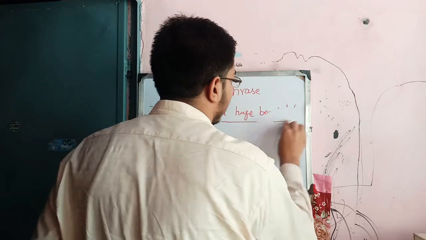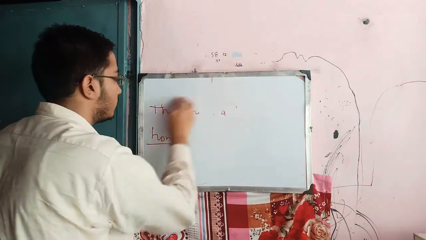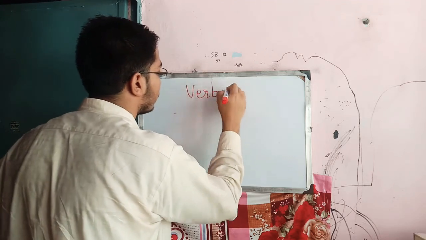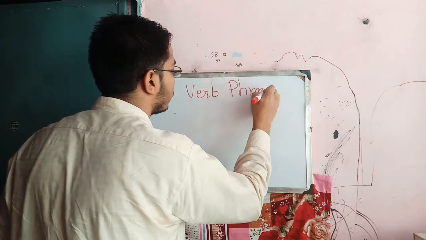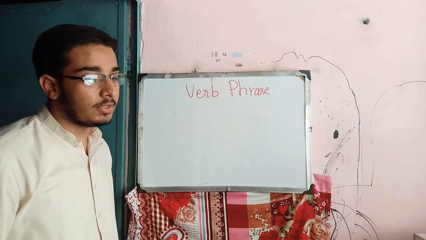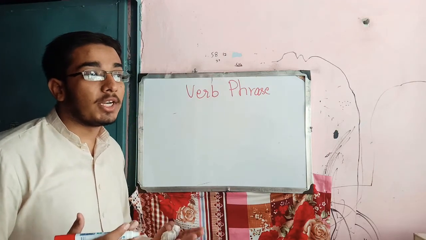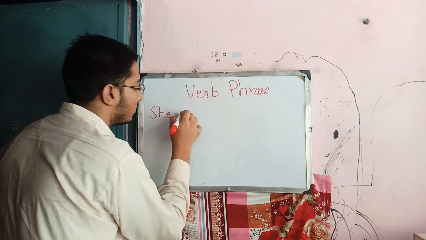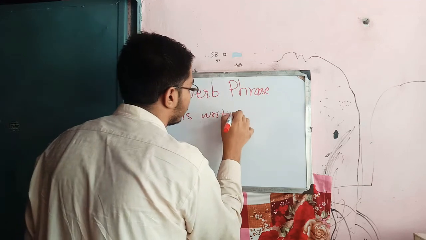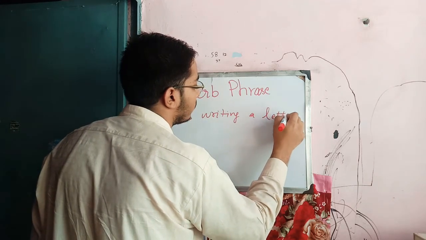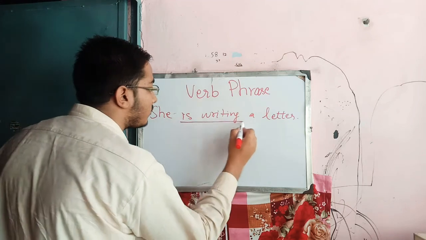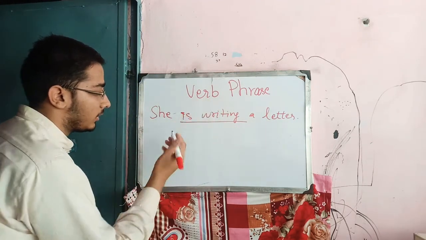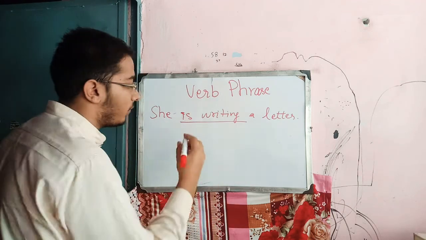Now we are going to start the next kind of phrase, which is verb phrase. Verb phrase is the phrase which describes the complete information about the main verb and the helping verb. For example, she is writing a letter. So in this sentence, is writing includes the helping verb and the main verb, so it is a verb phrase.